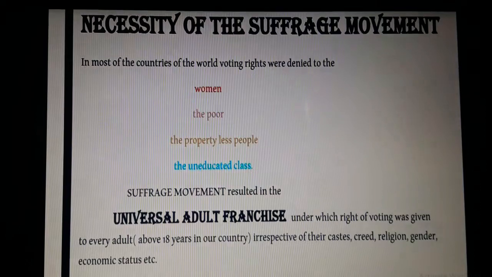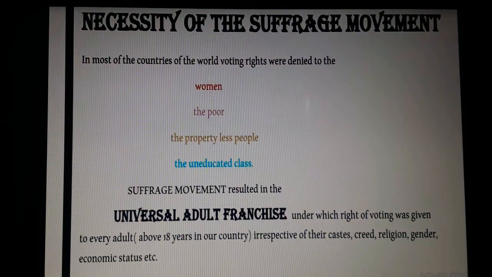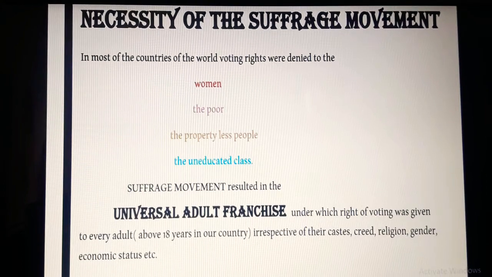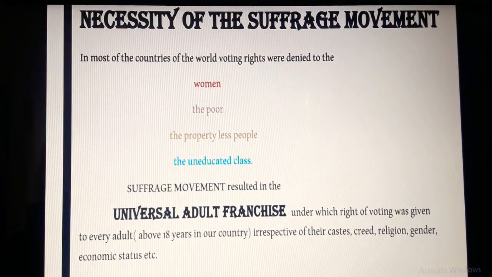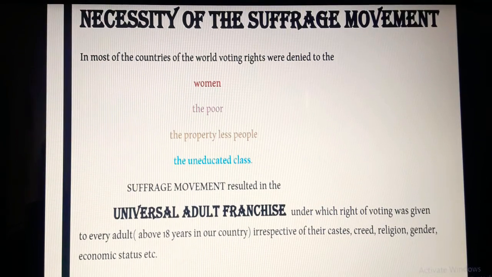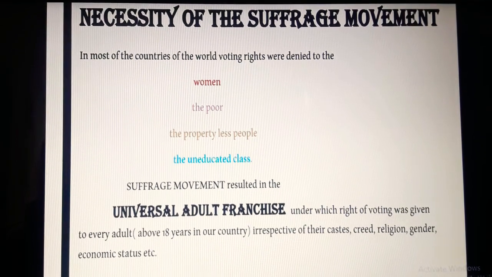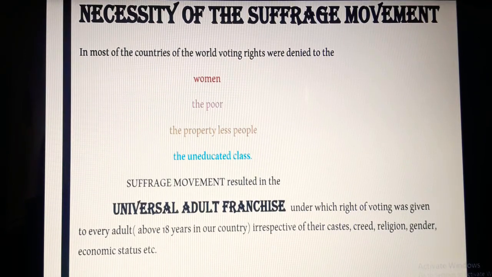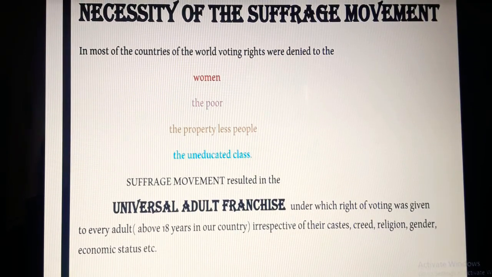They were denied the voting right, and this resulted in the suffrage movement. Again I will repeat, what is the suffrage movement? It was the movement for the voting right of the people. People struggled for their voting right, and this is known as the suffrage movement.